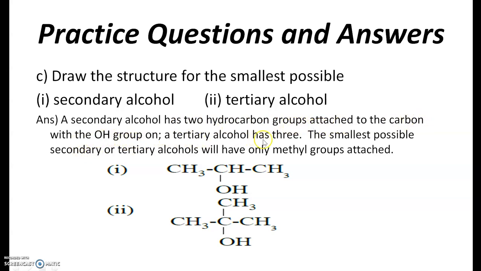A tertiary alcohol has 3. The smallest possible secondary or tertiary alcohol will have only methyl groups attached. So this is your tertiary alcohol and this one is what? Secondary alcohol.